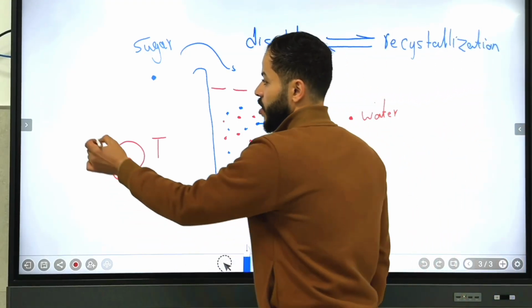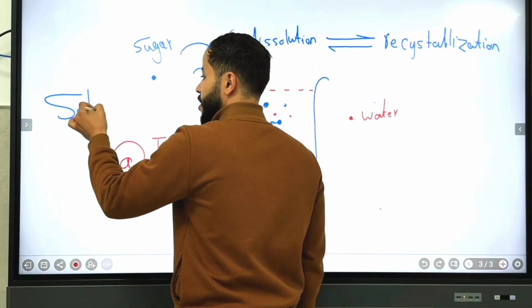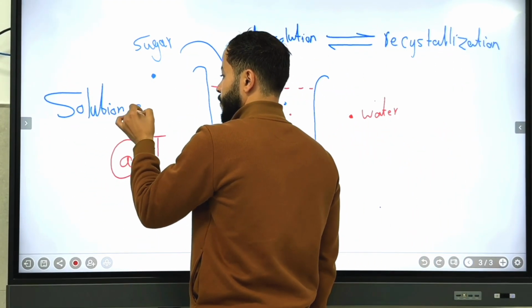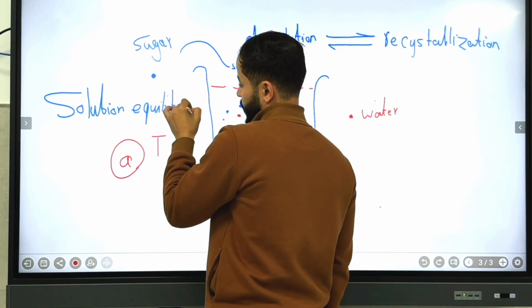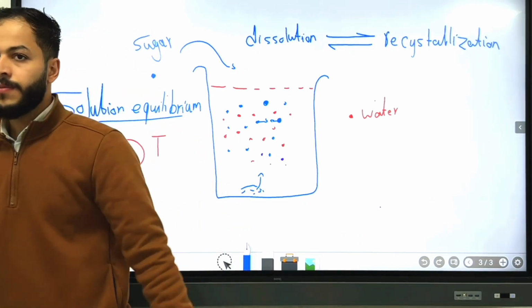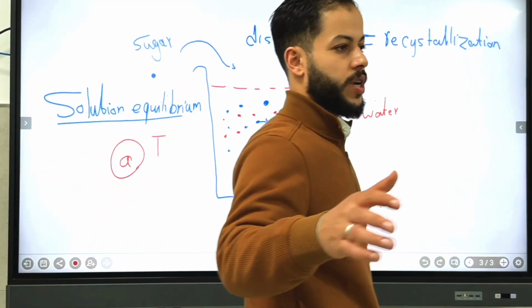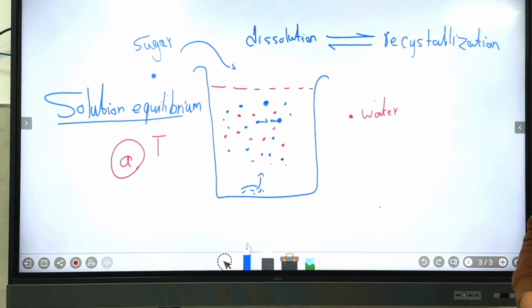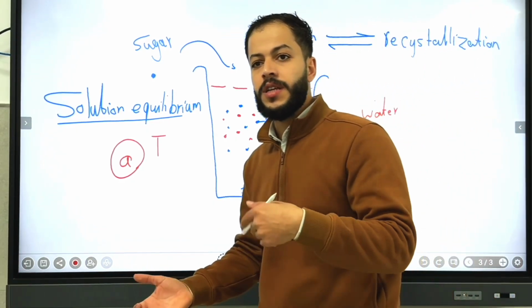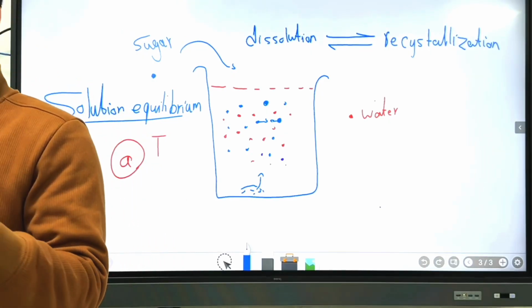And we name that solution equilibrium. Okay, understand the saturated, unsaturated, supersaturated, and the equilibrium that happens. Understand how substances dissolve in each other, like dissolves like.